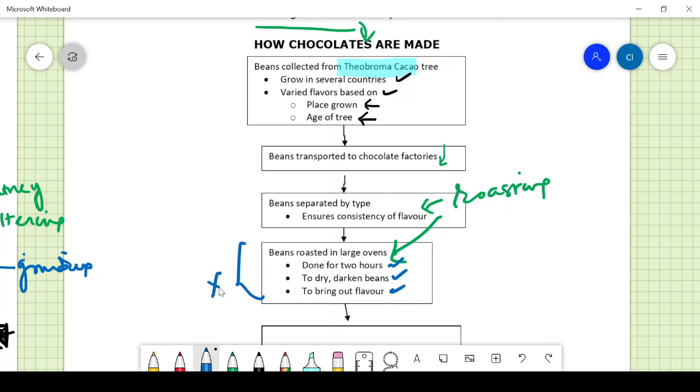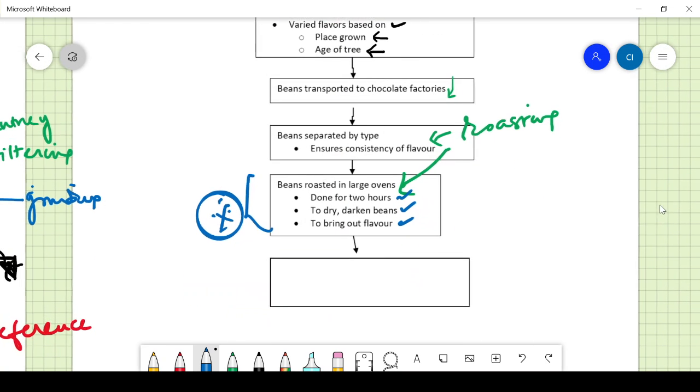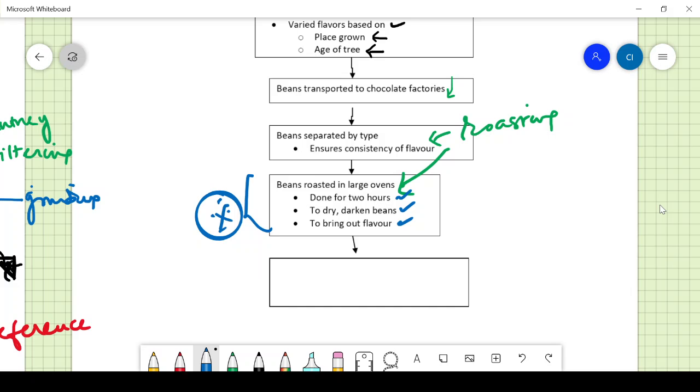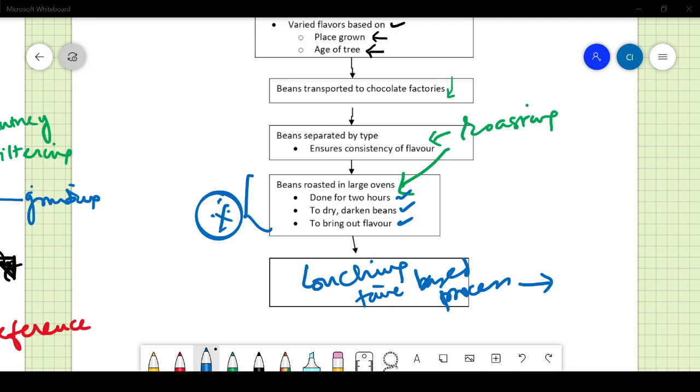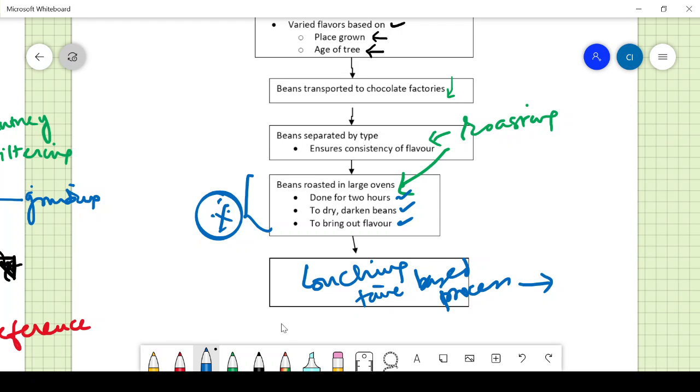These are the three important points of this particular passage. And then you can write about the conching, which is a time-based process, and conching decides the price of the chocolate.